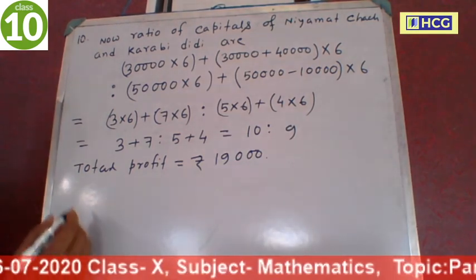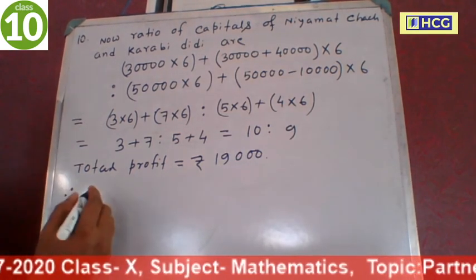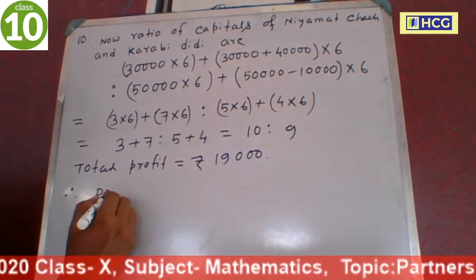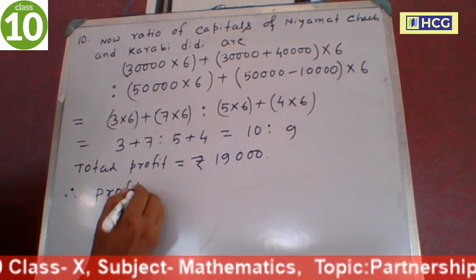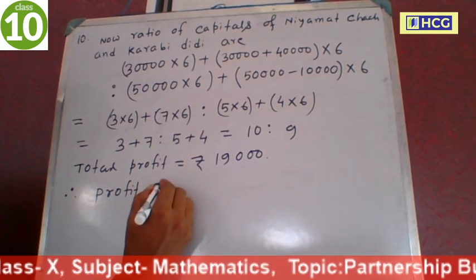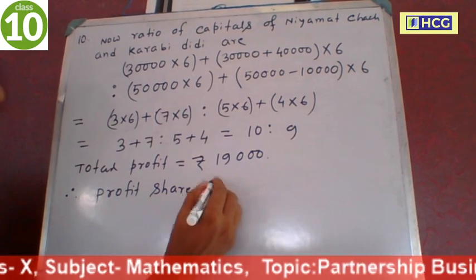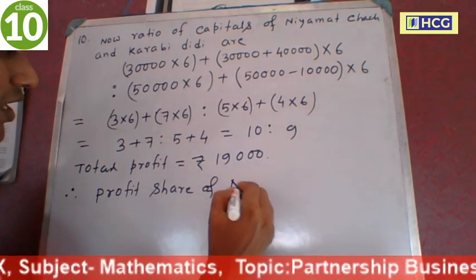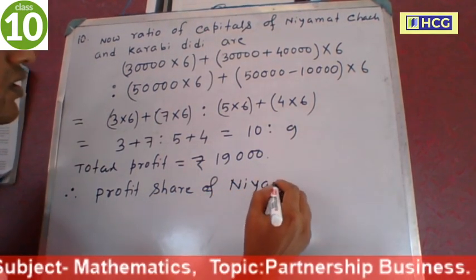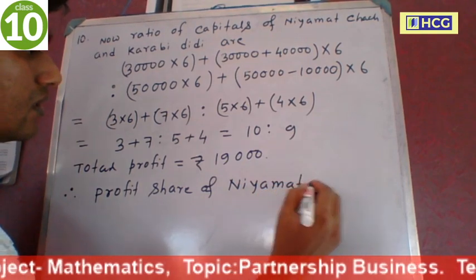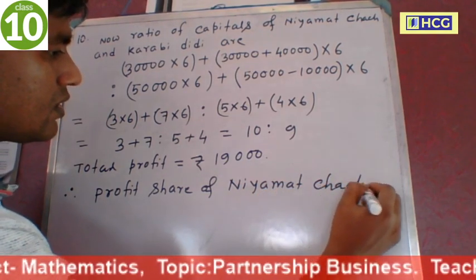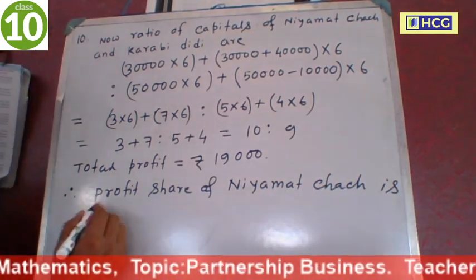So therefore the profit share of Niyamot Chacha is rupees